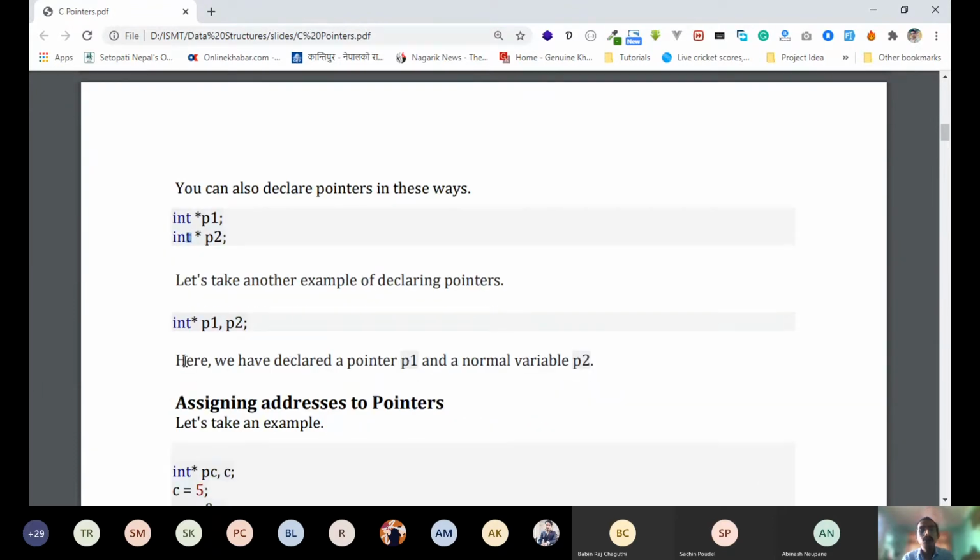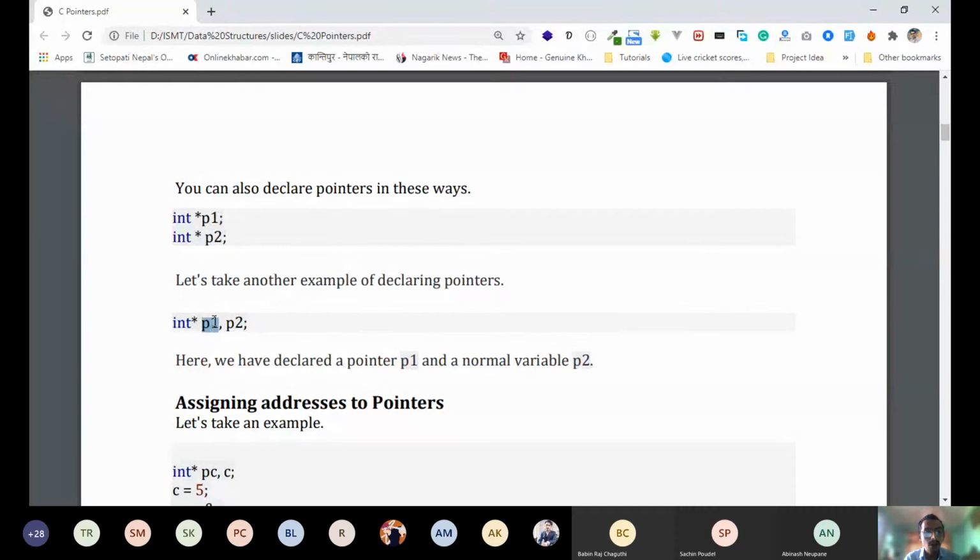So if you are going to declare multiple pointers at a time, then you can do it like this: int asterisk p1, p2. But in this example, we have declared pointer p1 and normal variable p2. This is not a pointer because there is no asterisk before it.